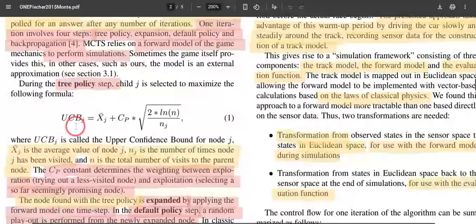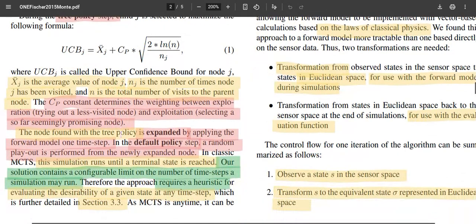Once the best value based on the UCB is selected, it is expanded using the forward model, the dynamical system, here for car racing for one time step. Then there is a random player, so we have some random acceleration, braking, and steering. Then we make expansions for as many samples as are possible.